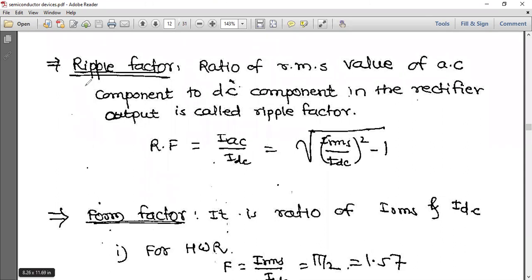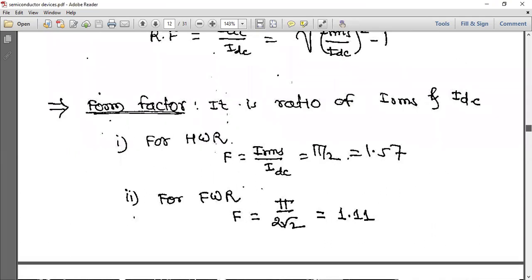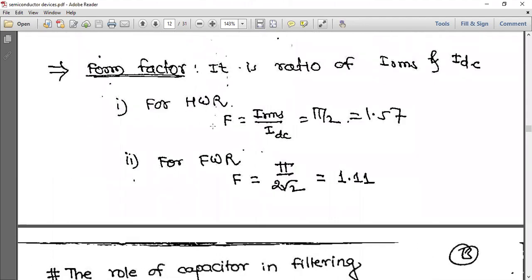Next one is ripple factor. What is this ripple factor? It is the ratio of RMS value of AC component to the DC component in the rectifier, that is IAC by IDC, and it is equal to the square root of (IRMS square by IDC square minus 1). Okay, got it? And form factor is the ratio of IRMS by IDC. So for half wave rectifier, form factor is 1.57. For full wave rectifier, it is 1.11. You can see this.